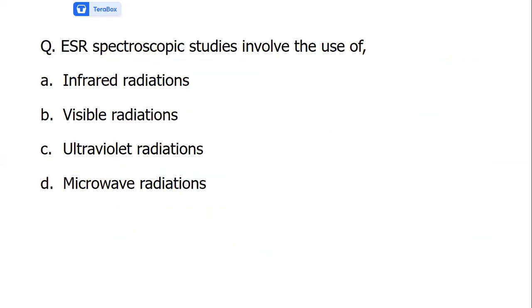So electron spin resonance spectroscopy studies involve the use of microwave radiation.